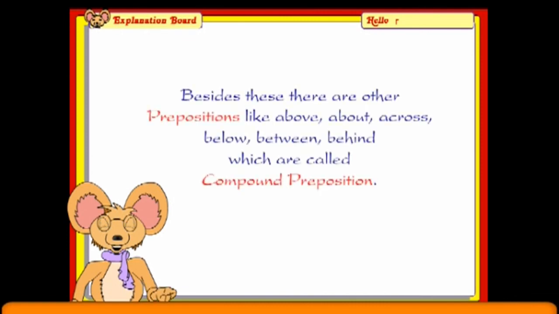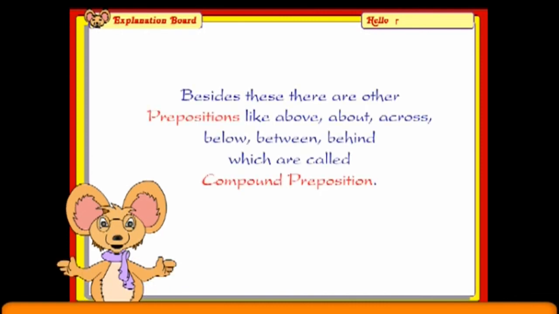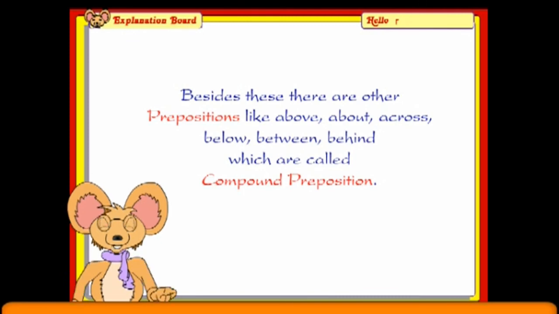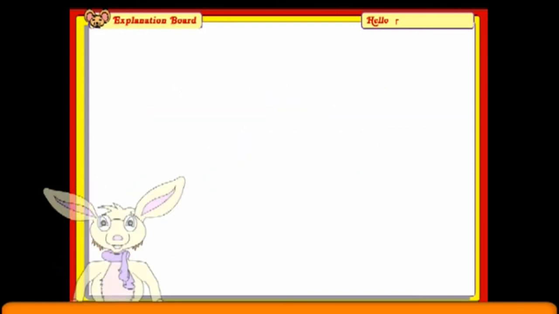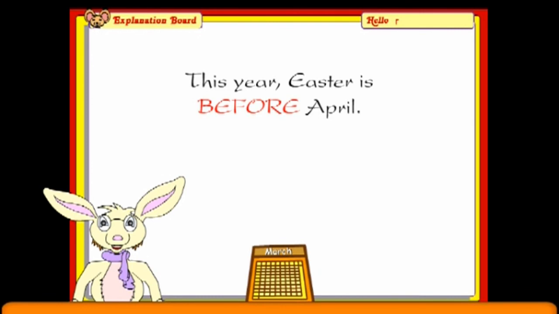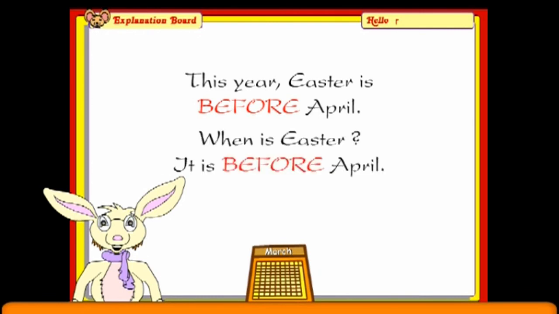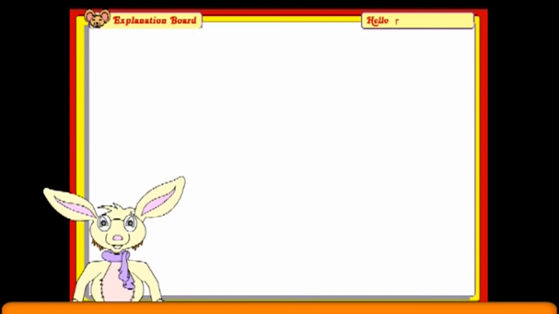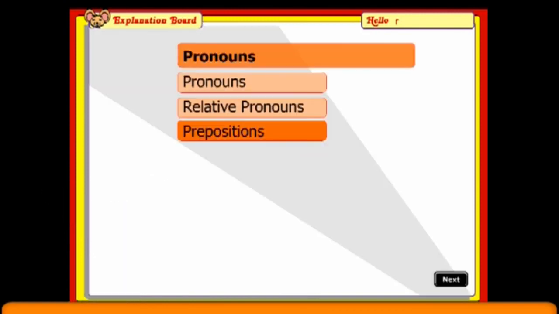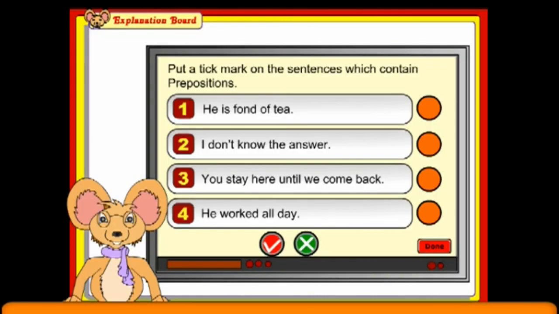Besides these, there are other prepositions like above, about, across, below, between, behind, which are called compound prepositions. This year, Easter is before April. When is the Easter? It is before April. So, the preposition before establishes a relationship between Easter and April. Put a tick mark on the sentences which contain prepositions.